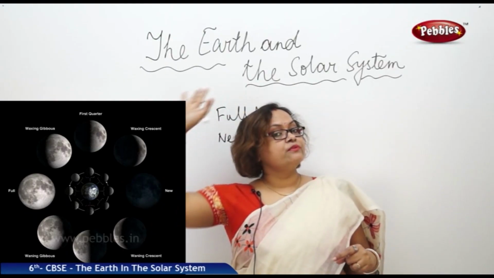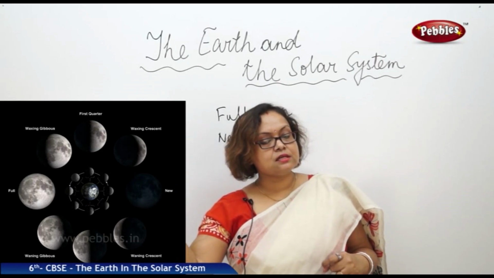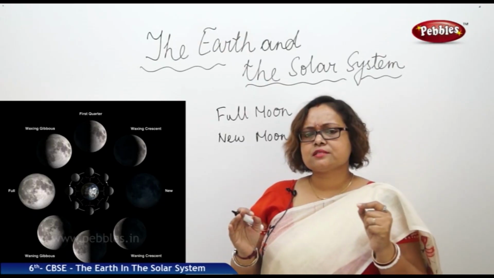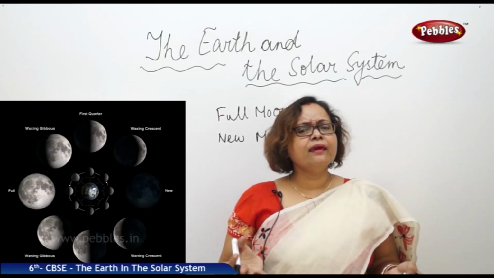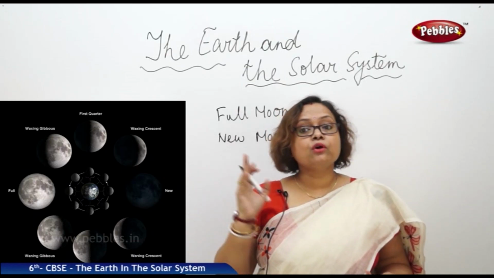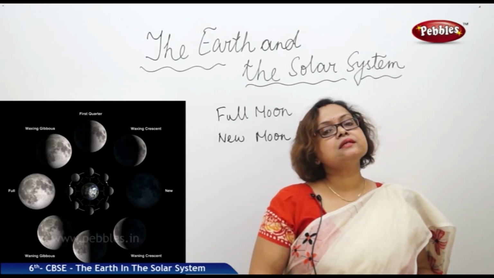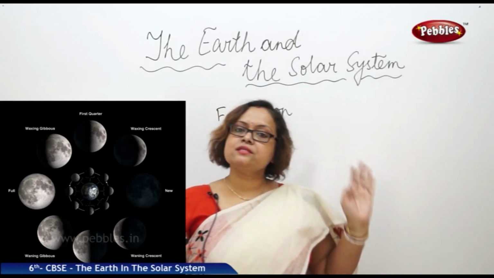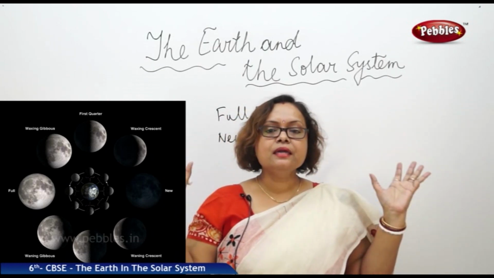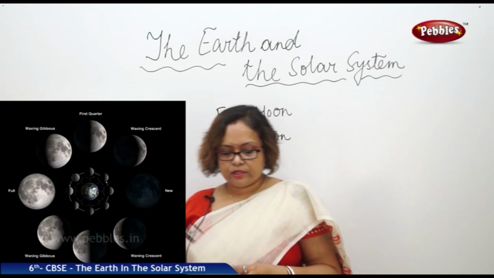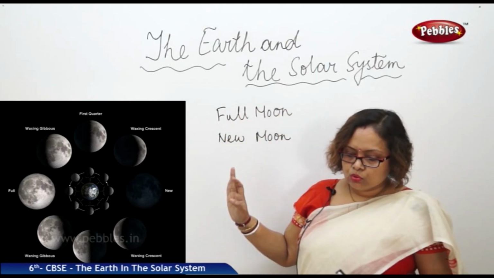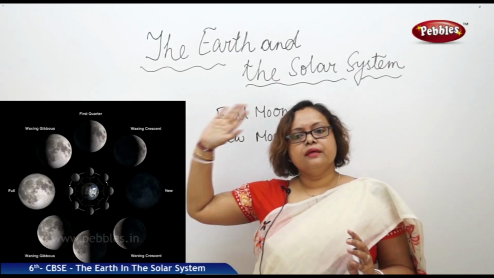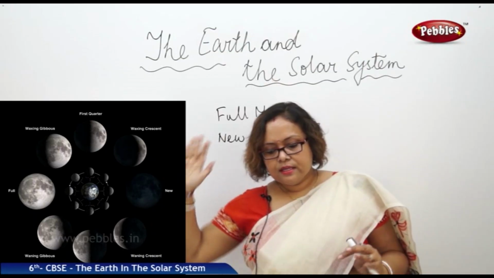Now when we are observing the sky at night, we can see stars, we can see the moon, and we can see sometimes some shooting objects. We can see the sun. Now what are they? What can we call them? We call all these celestial bodies. So whenever you look at the sky, at night or daytime, what we can see in the sky, they all are celestial bodies.